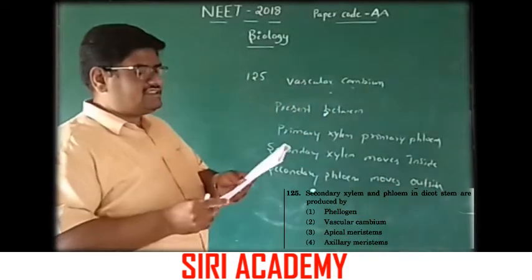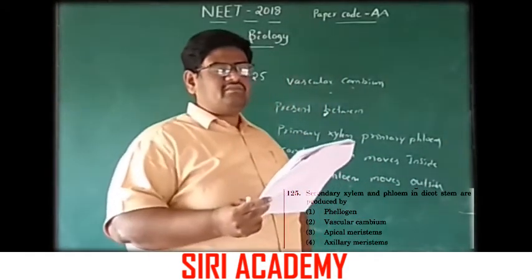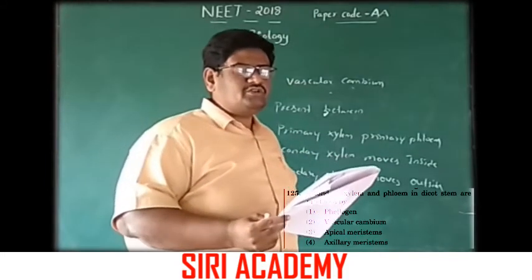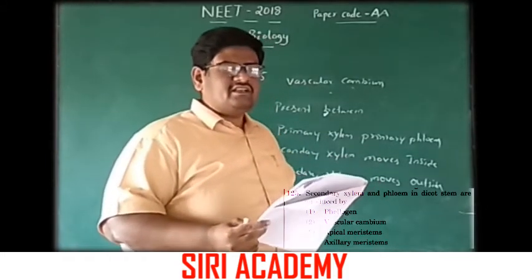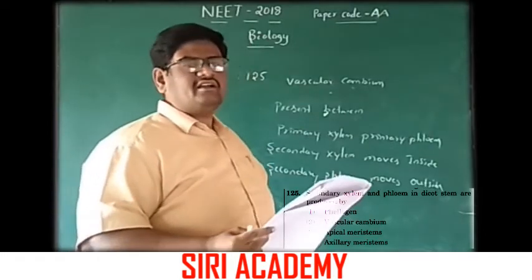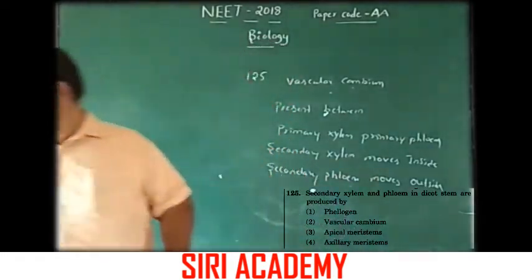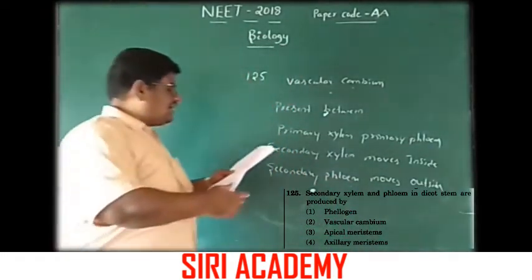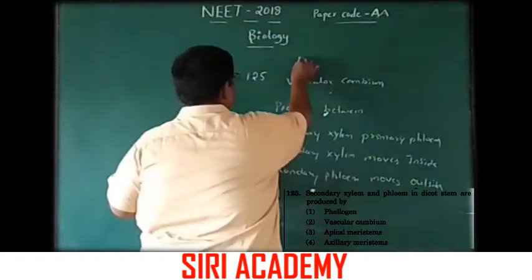Okay, so in these options, vascular cambium is responsible for producing the secondary xylem and secondary phloem in dicot stems. So the option is here, the option is